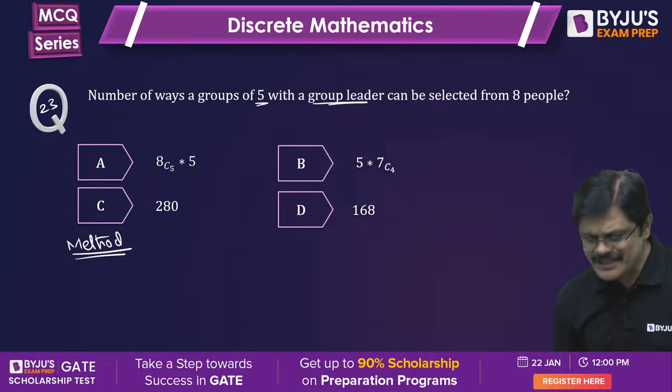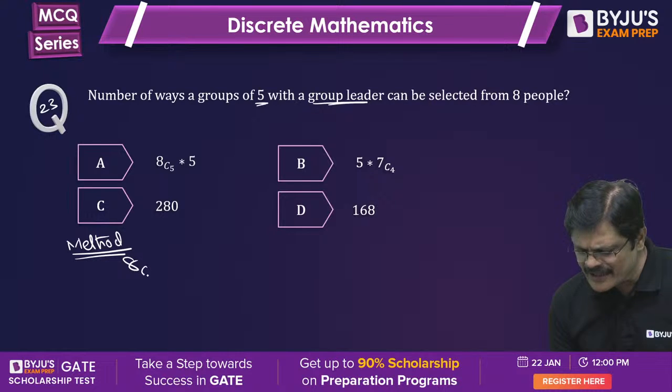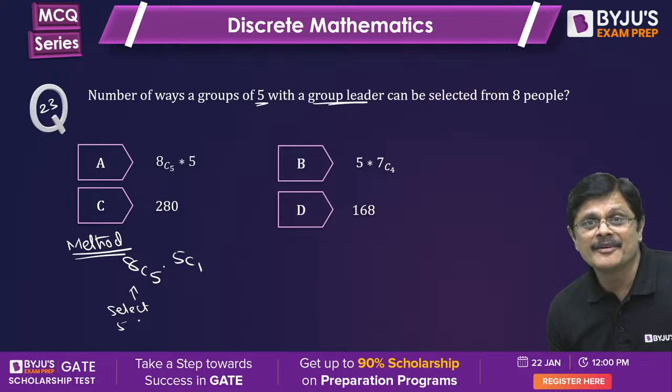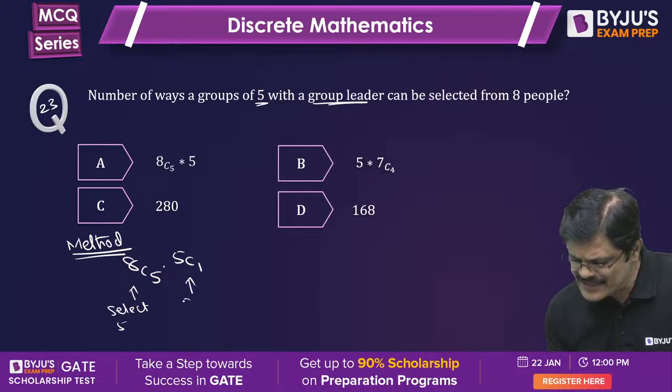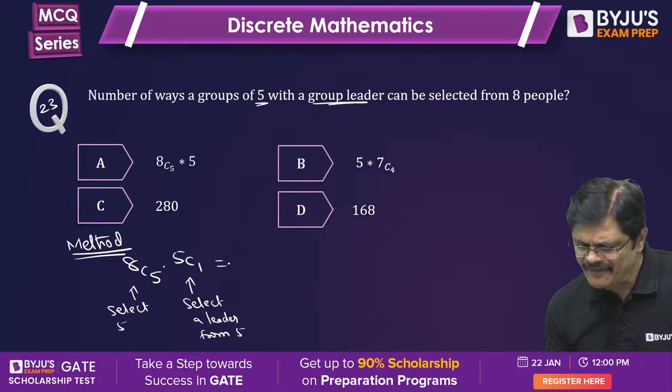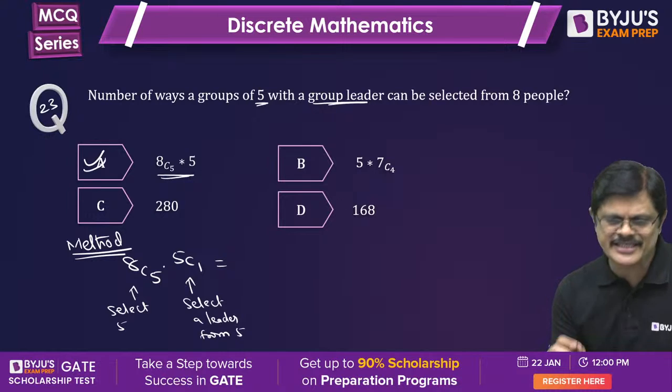First, what you can do is, first from 8 you select 5 people. From 5 you select one leader. Select 5 from 8, then select a leader from 5. So that is 8C5 into 5. That is option A, which is correct.